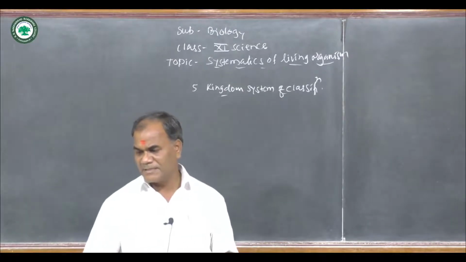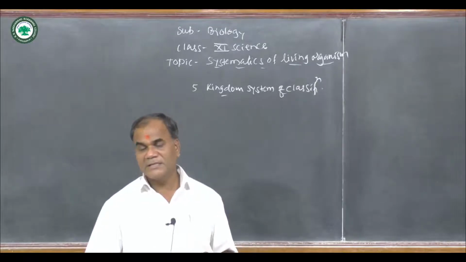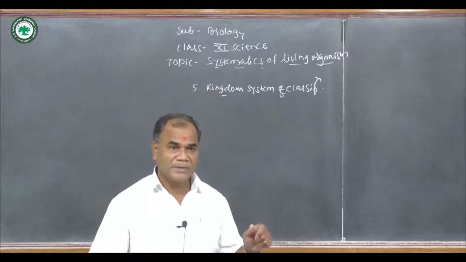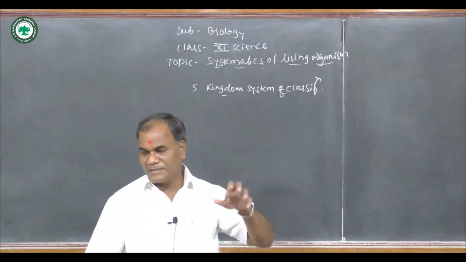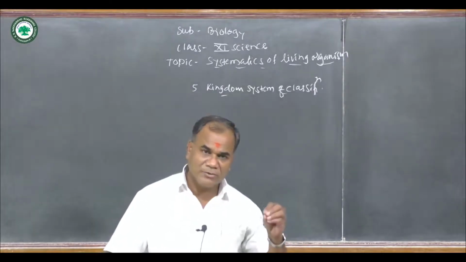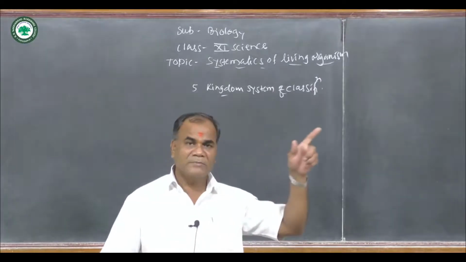Among these, some are photoautotrophic, some are chemoautotrophic, but the majority of them are heterotrophic. If we see, some of these organisms are photoautotrophic. What is meant by photoautotrophic? They contain chlorophyll pigment. They have the ability to synthesize food material with the help of light.